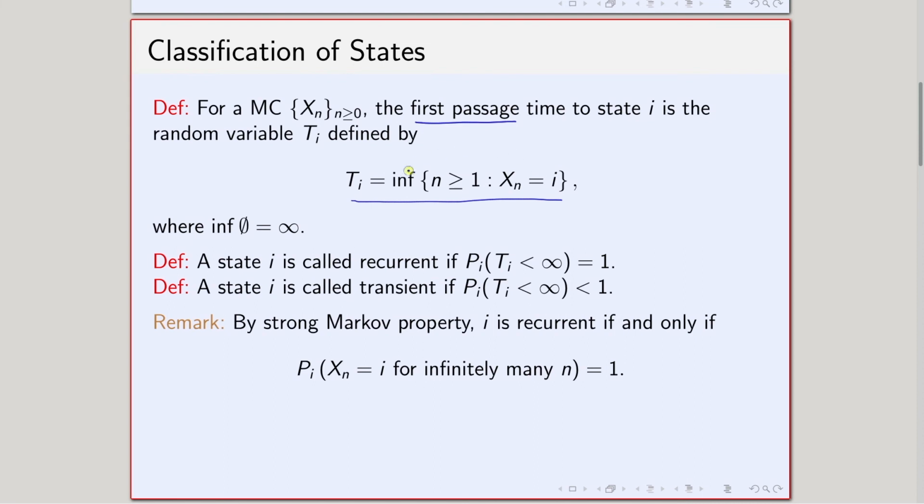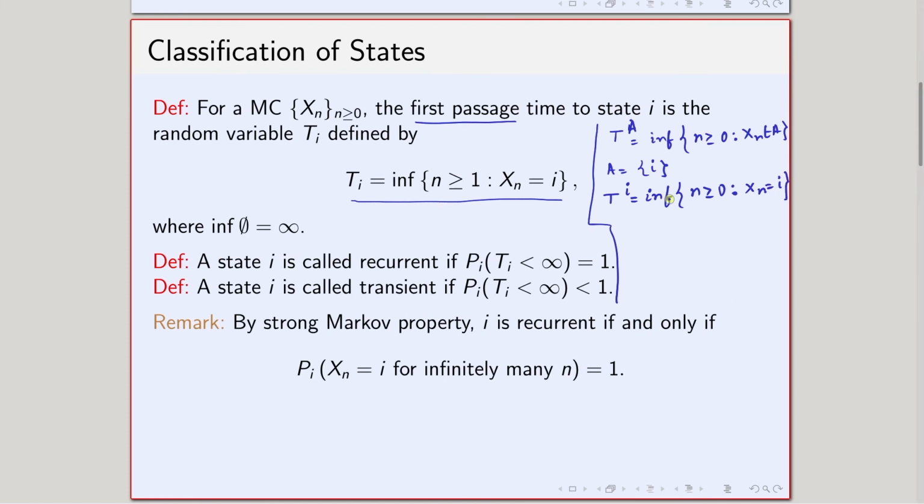Let us try to understand what this means. We have seen something very similar to this, which we call the hitting time, and we define the hitting time TA as the infimum of the set of n greater than or equal to 0 such that Xn belongs to A. When A is a singleton I, we define Ti as the infimum of n greater than or equal to 0 such that Xn belongs to A, where A is a singleton set. So, I can write Xn equals I.